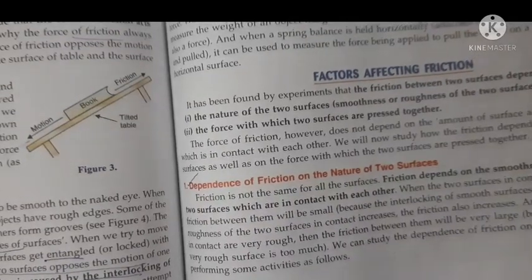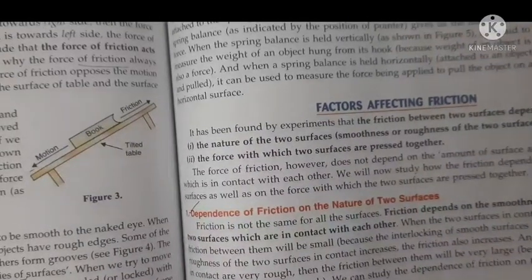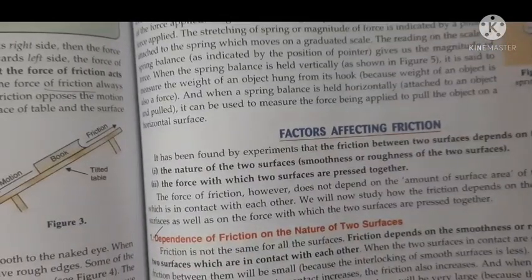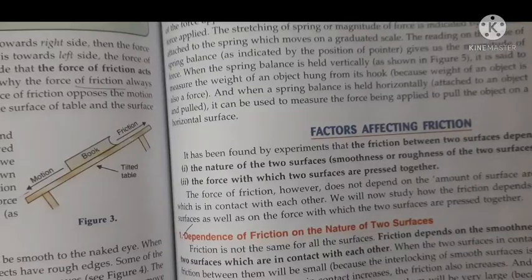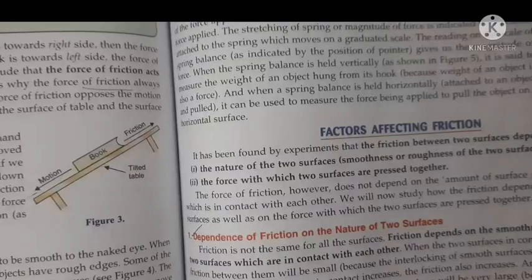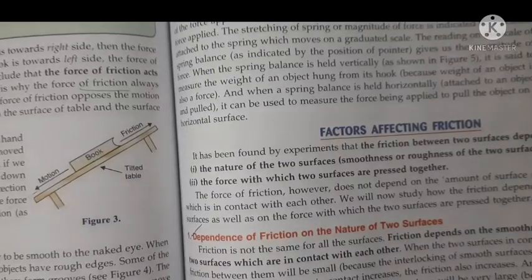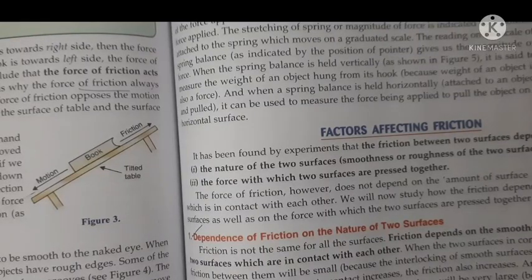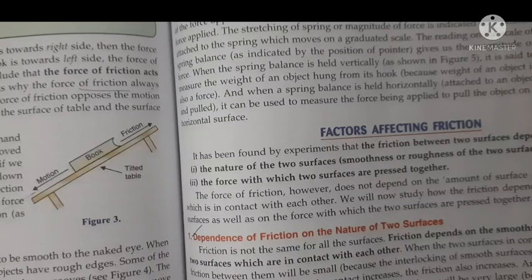Here also you can take an example. See, this book I have kept over this table. This table appears to be smooth, but it is not smooth, it is rough. The surface of the book is also rough, but not so rough. Now I am moving the book by applying a small force, and I am unable to move the book. That means the irregularities of this book and the table are locked, but the interlocking is not so strong.